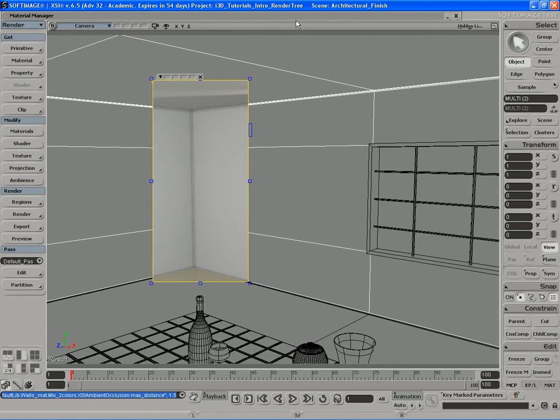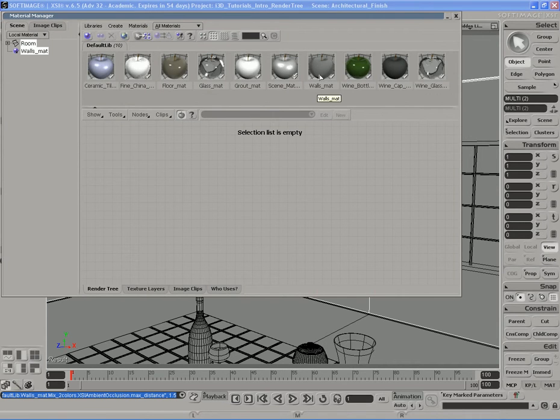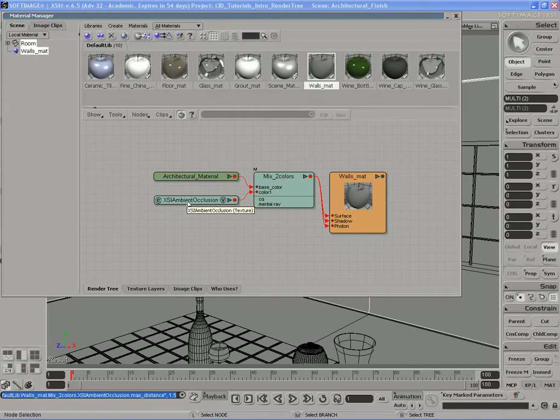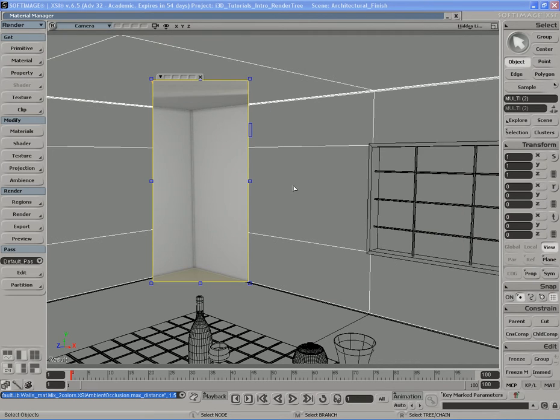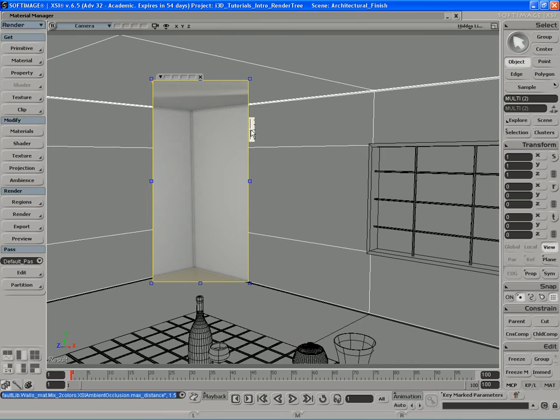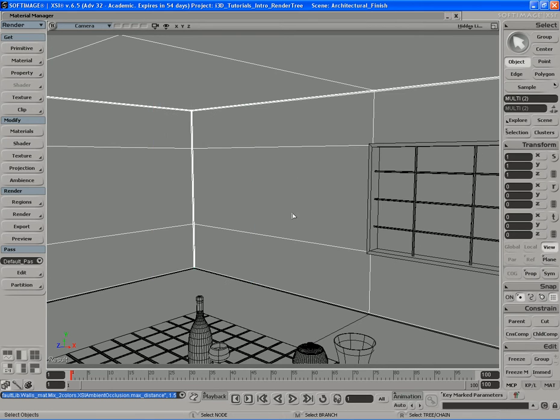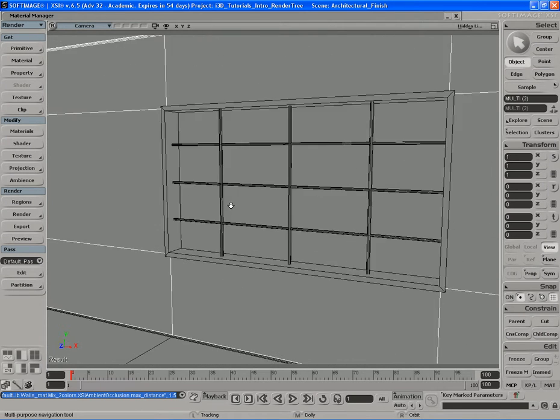If we go to our material manager here, we composited an ambient occlusion node using the mix two colors on top of the architectural material and plugged that right into the material node itself. So it gives us a stronger ambient occlusion effect, which is a good thing in this case. So I'm going to knock the anti-aliasing back down, cancel out that render region.